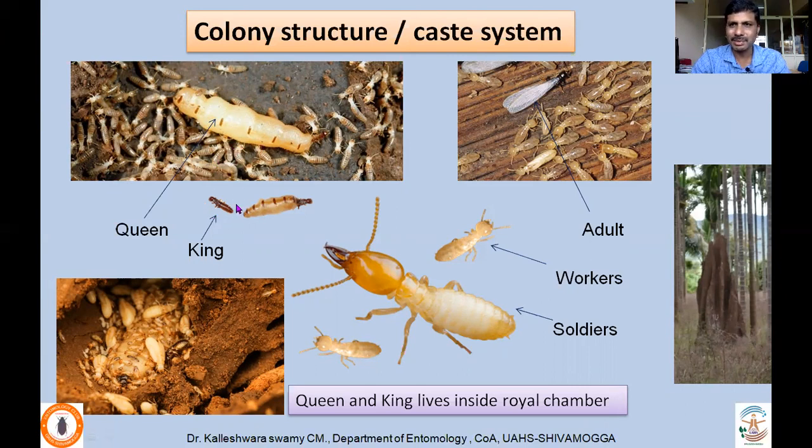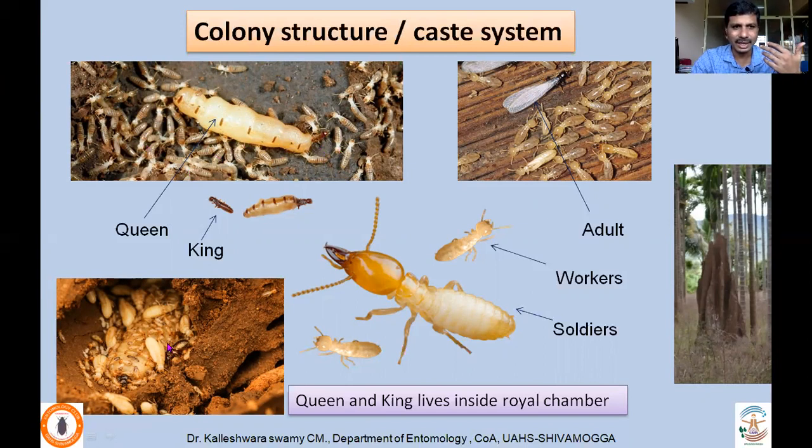The king's job is to mate with the queen. In fact, they mate only once, but millions of sperms are transmitted to the female reproductive tract, and now the female starts releasing eggs. These eggs hatch into nymphs, and they go out and get the food, and they feed the queen, who remains inside the royal chamber.